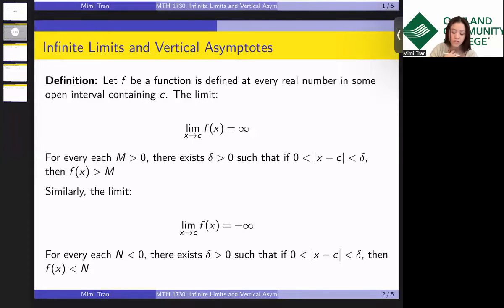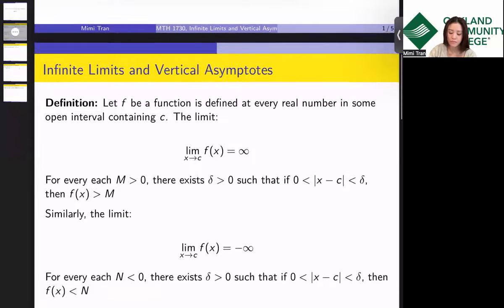Right, so let me explain it to you here. It's saying that if I have the value M, let's take an arbitrary, really big value M. M could be a million, trillion, gazillion, right?